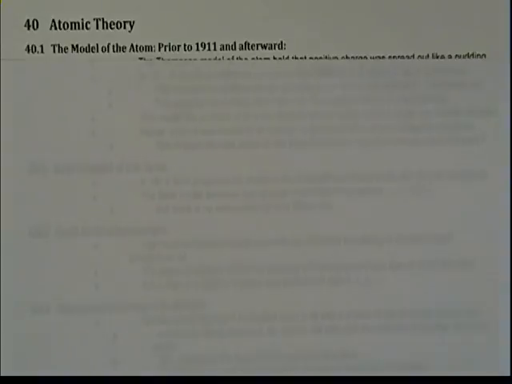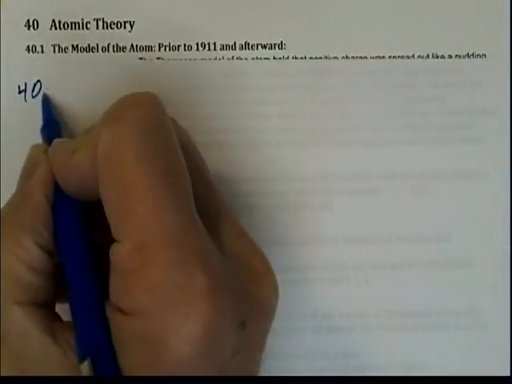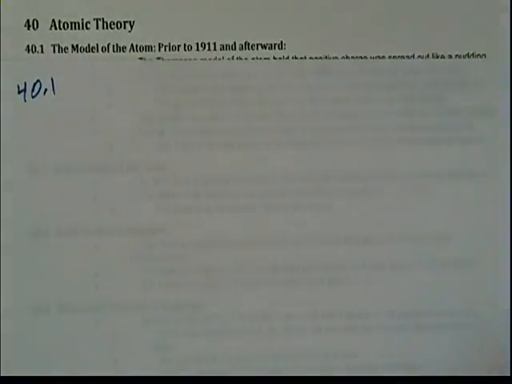Given the theory of quantum mechanics that we began with in the last chapter, chapter 39, we now want to look at how our evolving concept of the atom has emerged. We're going to begin with section 40.1 and look at the model of the atom prior to 1911.